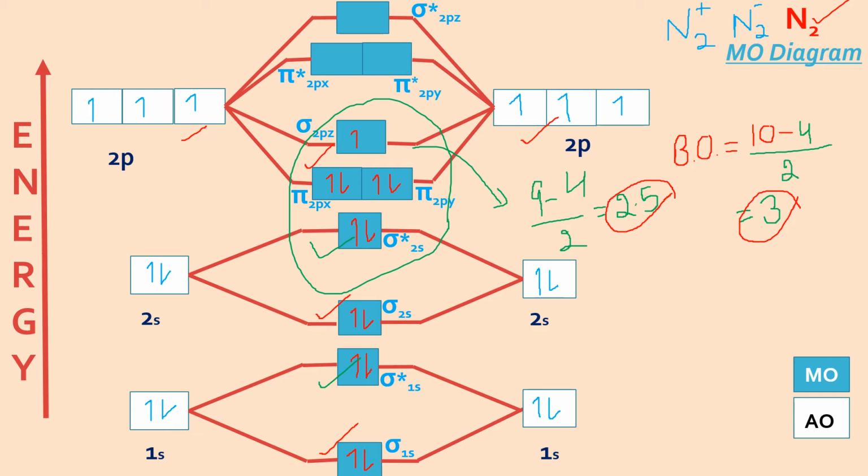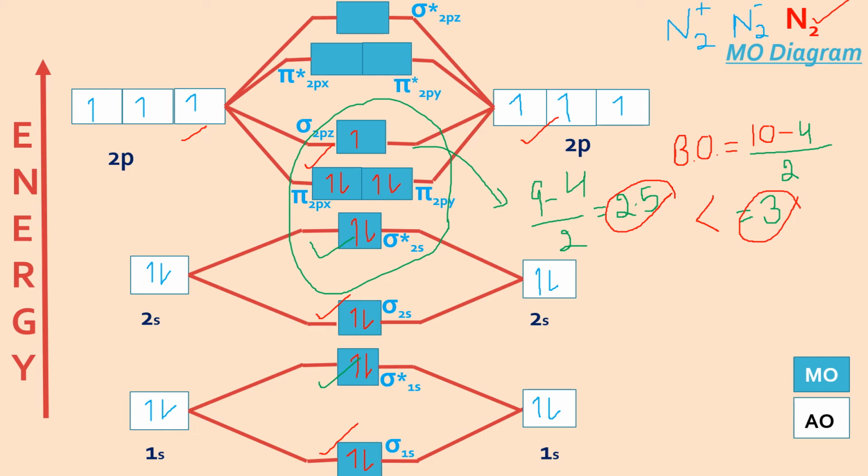If electrons are added in bonding MO, the stability increases; if they are removed from bonding MO, the stability decreases. In the same way, if electrons are removed from antibonding molecular orbitals, stability increases, and if electrons are added in antibonding, the stability would definitely decrease. So if you compare these two, obviously the bond order of N2 is more, so N2 is more stable than N2 plus.